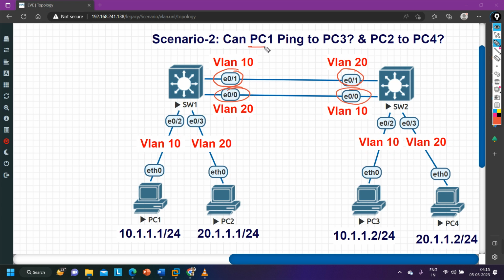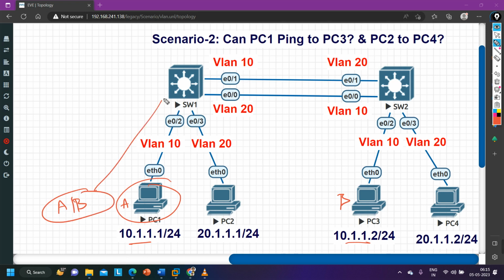Again the question is, can PC1 ping to PC3? Means can PC1, this PC, ping to this PC? Both are member of which VLAN? VLAN 10. So see what will happen when this PC generates an ICMP request. Source IP will be this one, destination IP will be this one. Suppose source MAC address of this machine is A, MAC address of this machine is B. Source MAC will be A, destination MAC will be B. It will forward the frame to switch 1.